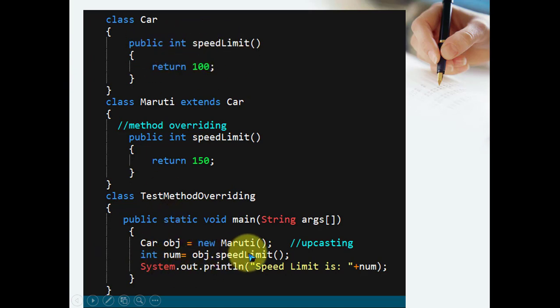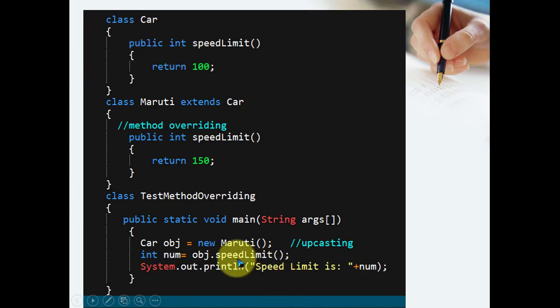So if you check this function call at compile time, definitely the speedLimit pointer points to the speedLimit of the Car, because the reference variable is of type Car.